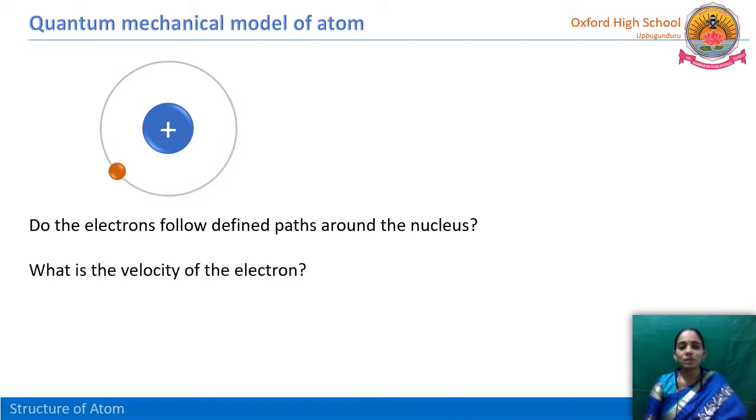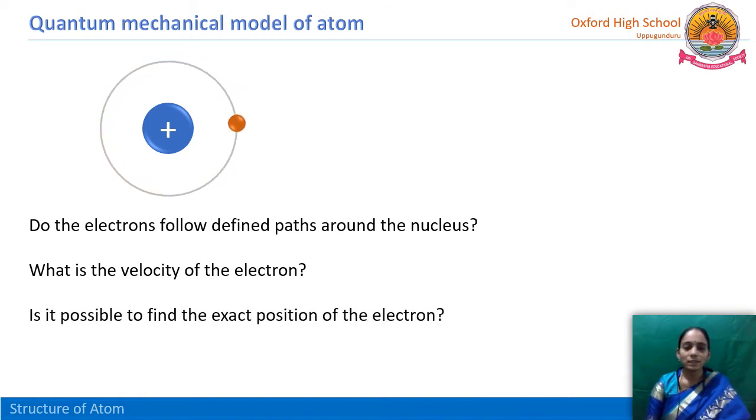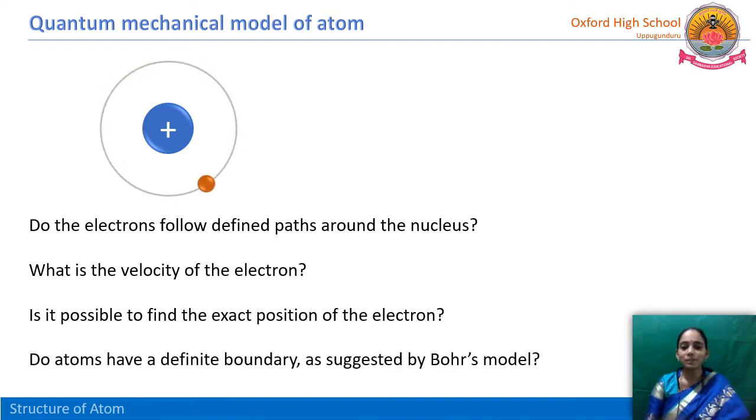And then one more question: if the electron is moving, then what is the velocity of the electron? We know that every moving object possesses some velocity. The electron is also moving, so what is its velocity? Can we calculate it? The next question, is it possible to find the exact position of the electron? We are telling that the electron is revolving in a particular path called an orbit around the nucleus. Then where is the electron in that orbit? Can we find the position? We can't find it exactly.